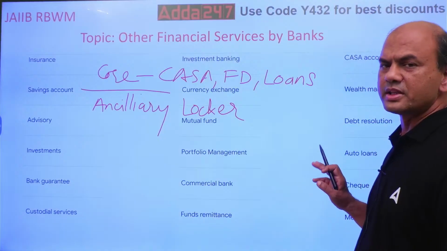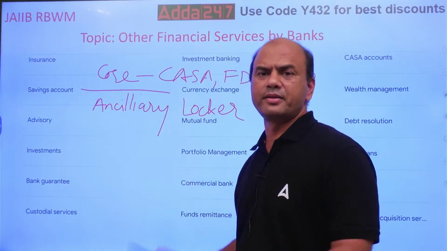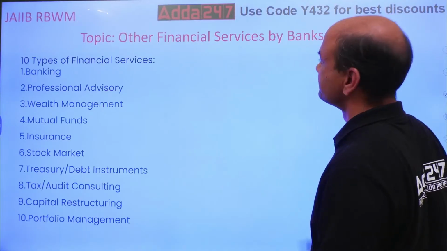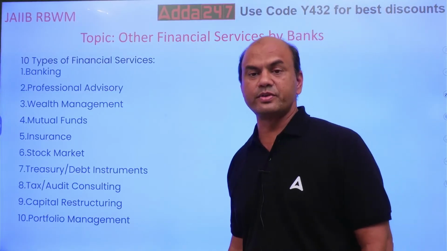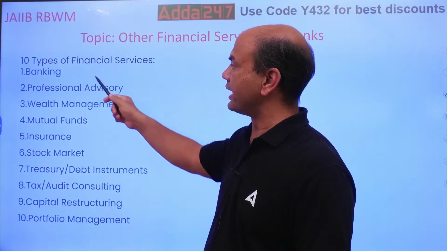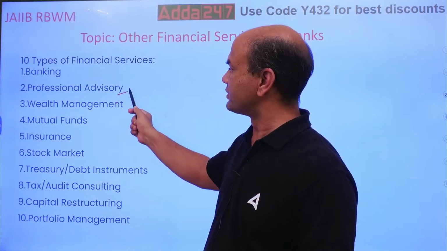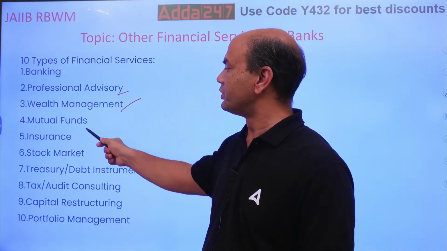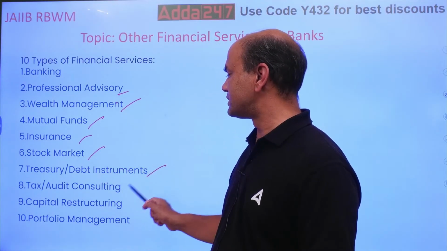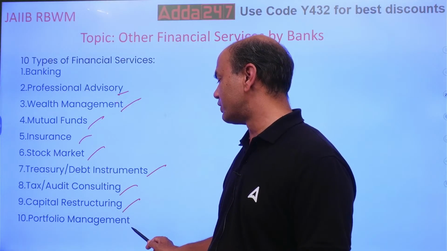I'll discuss the 10 main ones which are generally followed in banking. These are the 10 services which we will be discussing. Important ones. First is core banking, then second is professional advisory, then wealth management, mutual funds, insurance, stock market, treasury debt instruments, tax and audit consulting, capital restructuring, and portfolio management.